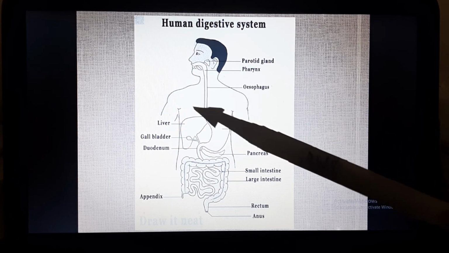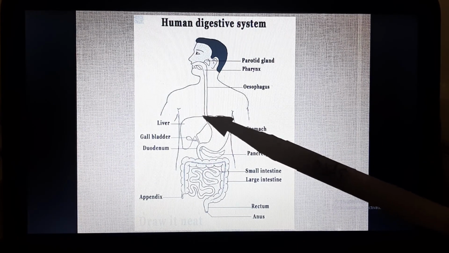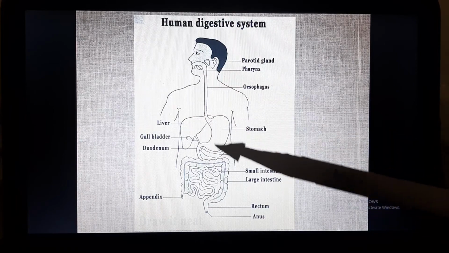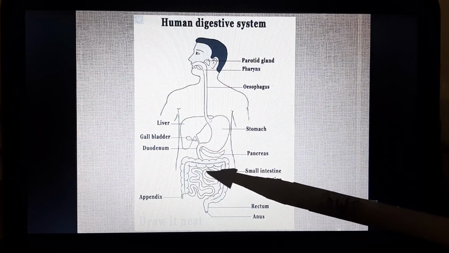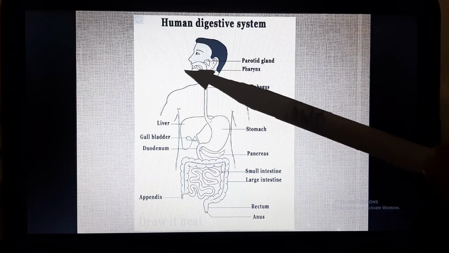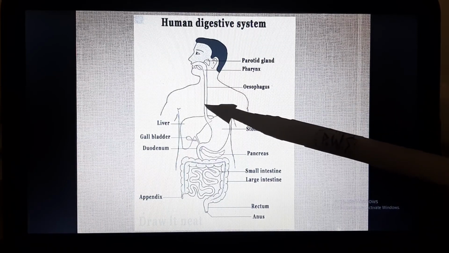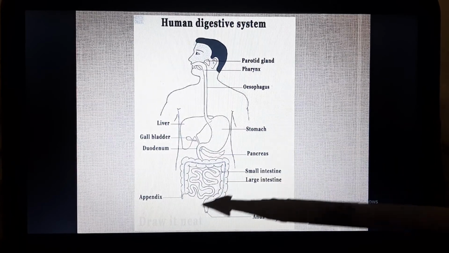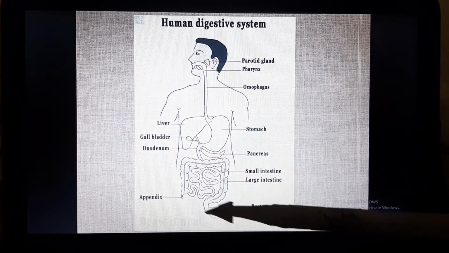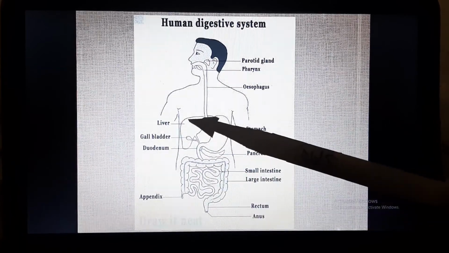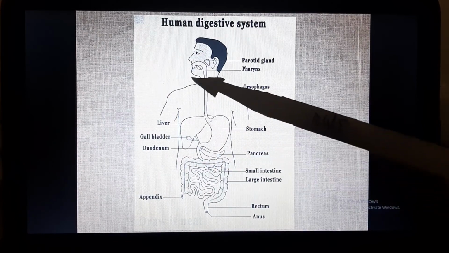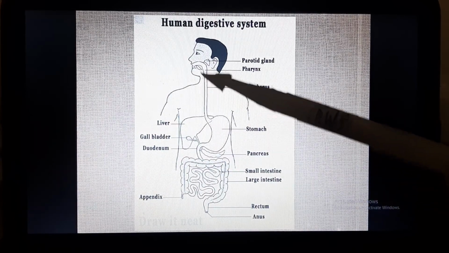So the human digestive system consists of the alimentary canal and digestive glands. The alimentary canal consists of the mouth or buccal cavity, esophagus or food pipe, stomach, small intestine, and large intestine. And the digestive glands are the liver, pancreas, and salivary glands.